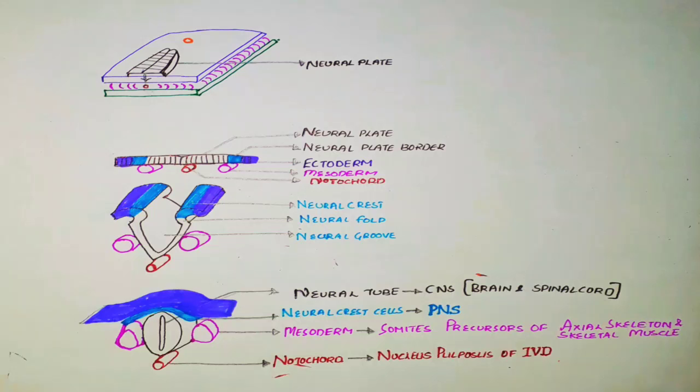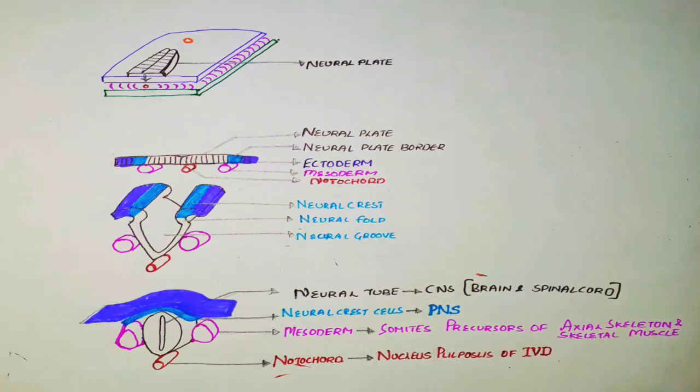The neural folds move towards each other and meet in the midline, fusing to form the neural tube, precursor to the brain and spinal cord. During fusion of these neural folds, some cells in the folds migrate to form a distinct collection of cells known as neural crest cells. They give rise to parts of the peripheral nervous system, and the formation of the neural tube is known as neurulation and is achieved by the end of the 4th week of development.